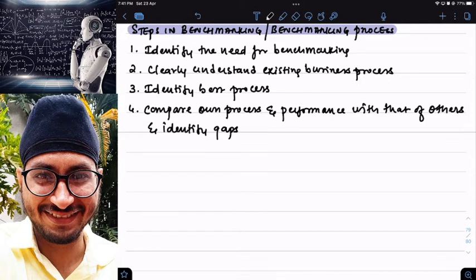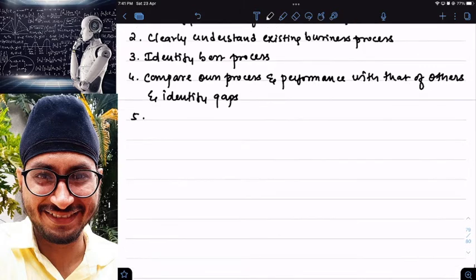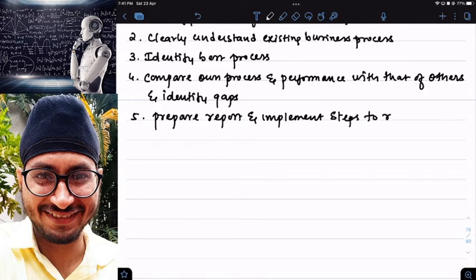Like I told you, Domino's is delivering the pizza in 30 minutes, Pizza Hut is delivering in 45 minutes. What is the gap of 15 minutes? Try to identify that. And then prepare a report and implement steps to reduce the gap. Try to ensure that the gap between your performance and your competitors' performance reduces. Then only I will have a competitive advantage over my competitors.